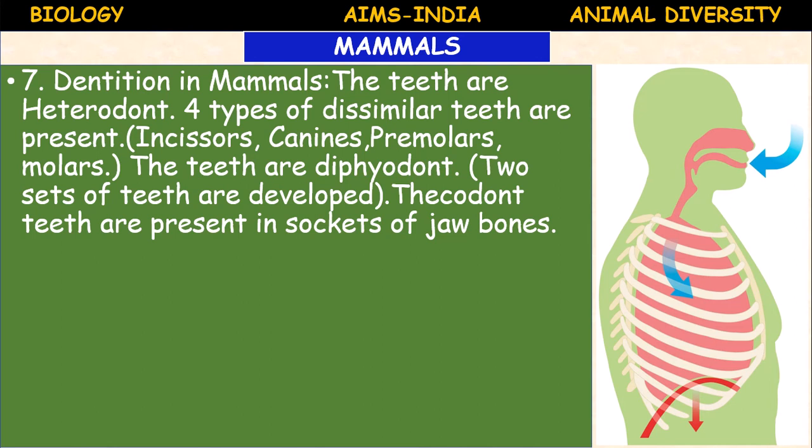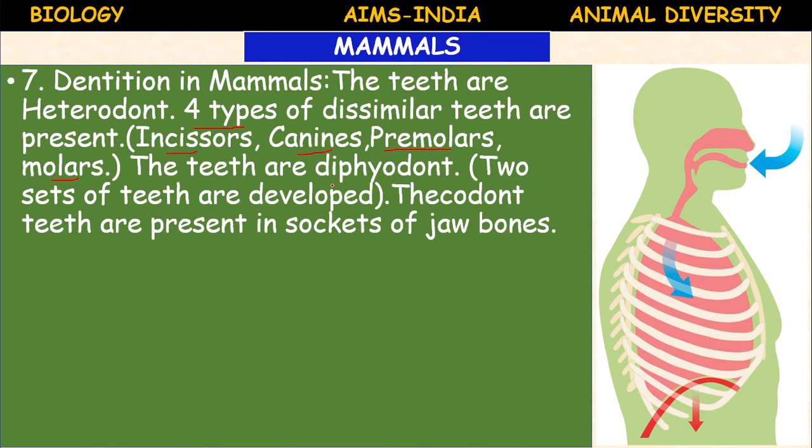That's why they are called heterodont. They are not similar in structure or function. There are 4 different types of teeth, different in structure and different in function. What are the 4 types of teeth present in mammals? Incisors, canines, premolars and molars.